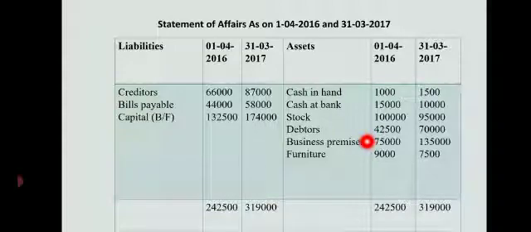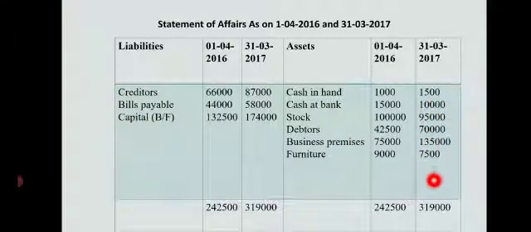Now we are supposed to total each side. Now the asset side is more. 1/4/2016 asset total is 2,42,500. Deduct 66,000 and 44,000. Your opening capital is 1,32,500. So write that total on both sides, 2,42,500, 2,42,500. Right. So for your opening capital, here I have written capital as the balancing figure. So 1/4/2016 means opening capital is 1,32,500. Same way, close the statement of affairs as on 31st 3 2017.